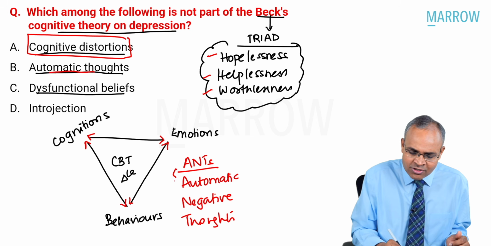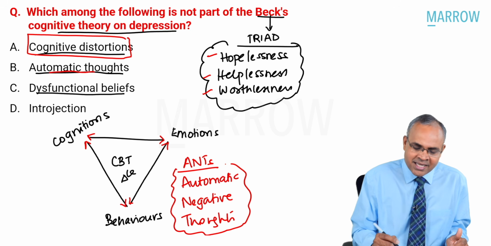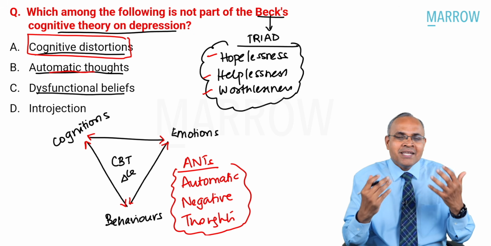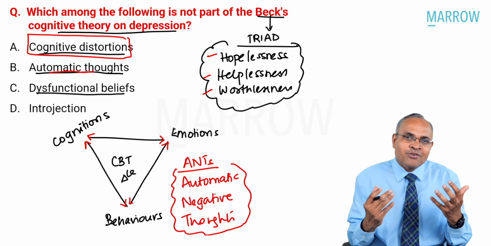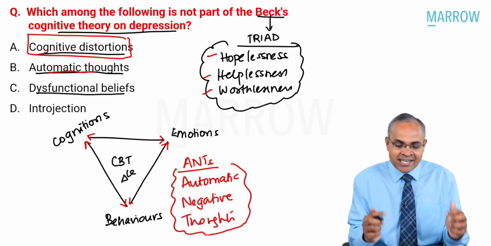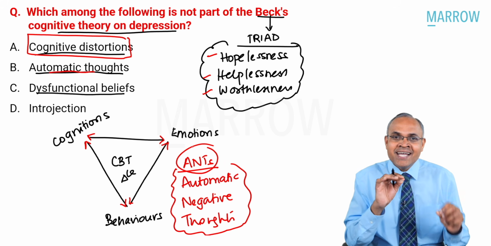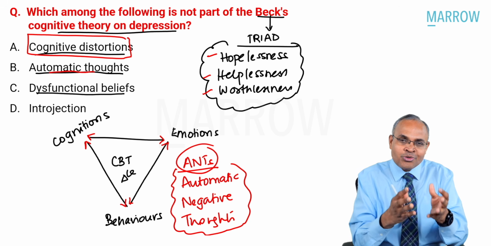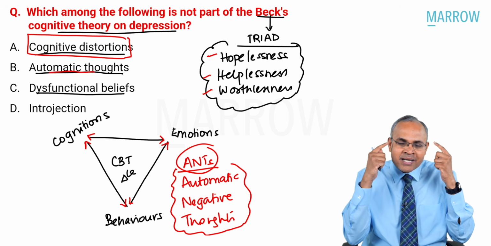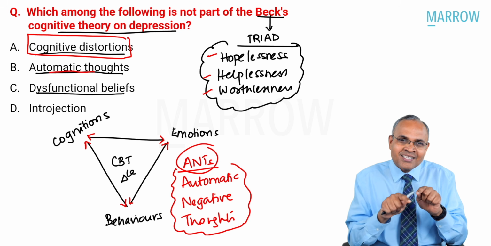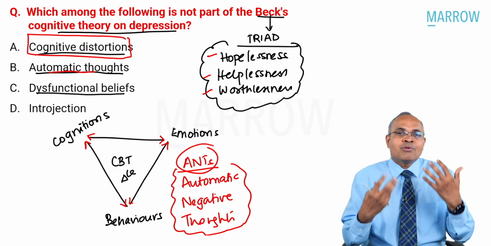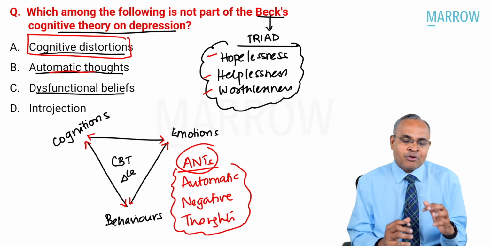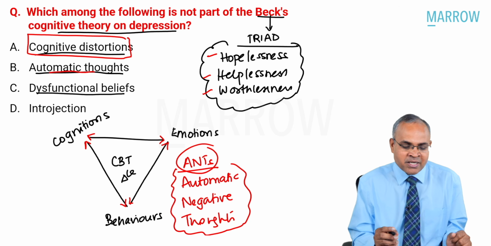If you really look at those thoughts, a lot of those inner voices which are coming in are quite automatic. It's not like I'm consciously thinking about negative thoughts, it's just coming in, and the majority of it is negative thoughts, right? So these are called automatic negative thoughts, easily remembered as ANTs. And ants come in bunches, right, in groups. A lot of ants go together and each one follows the other. In the same way, automatic negative thoughts also keep following one another. The more depressed I am, the more the chances of getting into automatic negative thoughts. So that's also another thing which happens to explain how the cognitive theory of depression goes on.